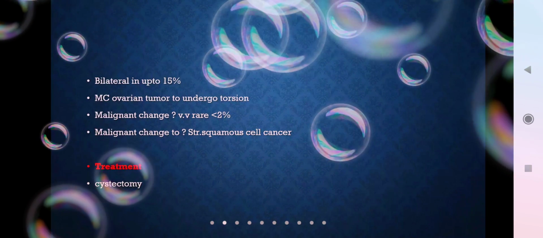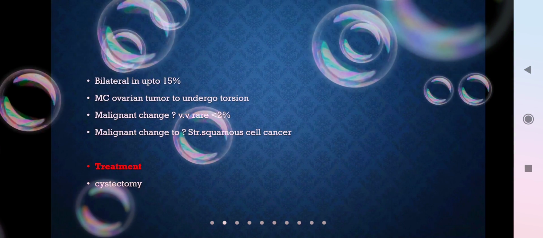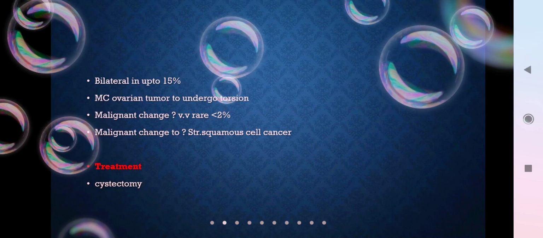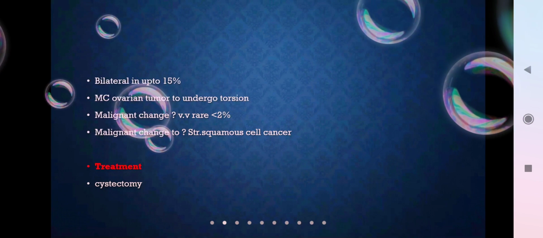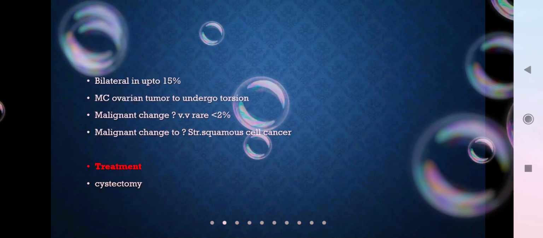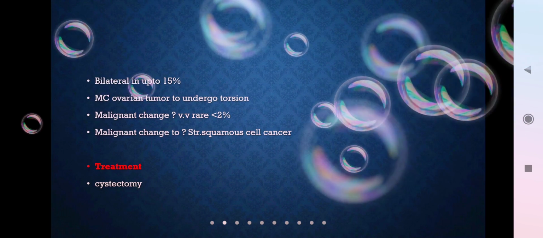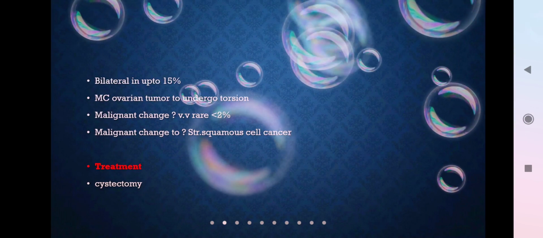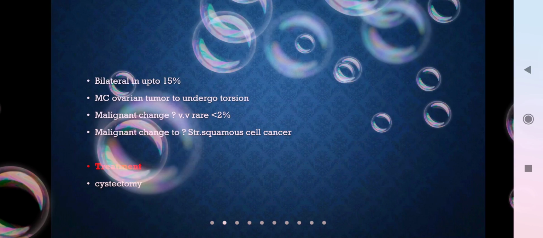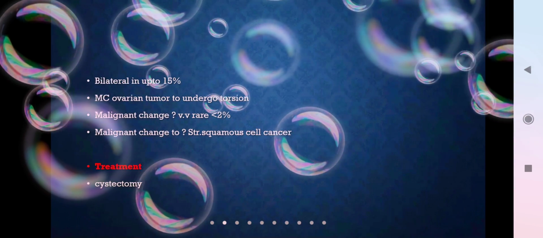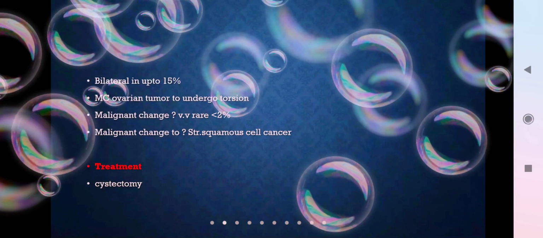And what about the malignant change? Does it change into malignancy? Dermoid cyst, which is a benign germ cell tumor, does it change into malignancy? It is very, very rare, less than 2%. Only less than 2% of the patients have chances of going for malignancy. And malignant changes to what?